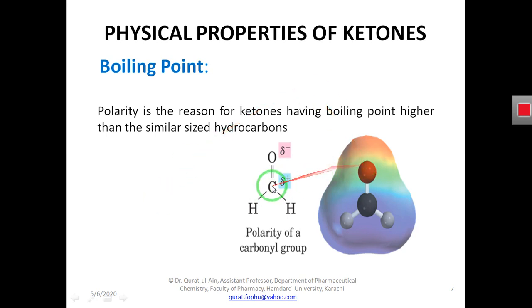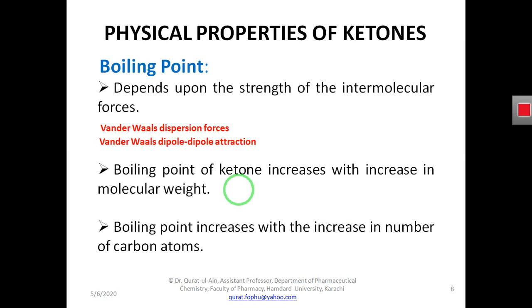It will mean the charges on the molecule will be increased. So as the charges increase with the number of carbon atoms, what will happen? There will be increased intermolecular attraction between the atoms and increased boiling points.